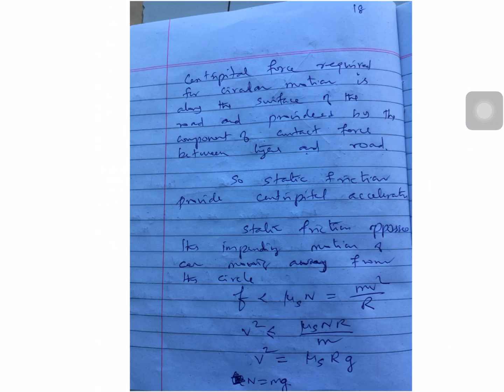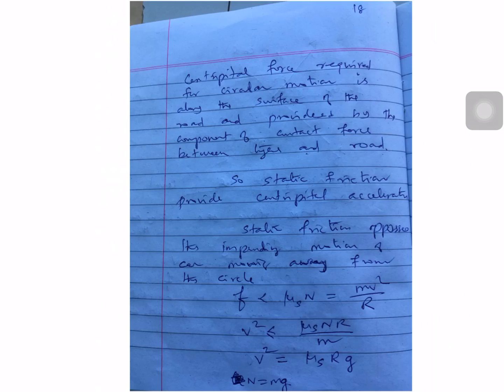In the same way, the centripetal force required for circular motion is along the surface of the road and provided by the component of contact force between the tire and the road. I told you, the friction provides the centripetal force. Friction provides the centripetal acceleration. So the static friction opposes the impending motion of the car moving away from the circle.